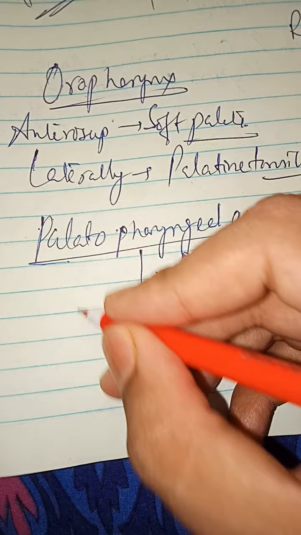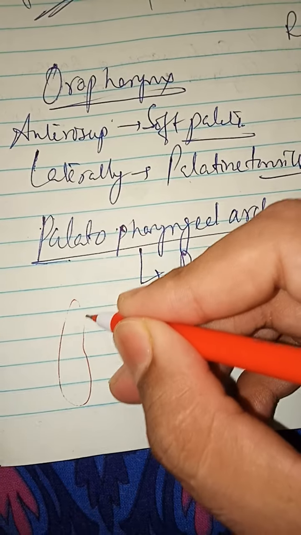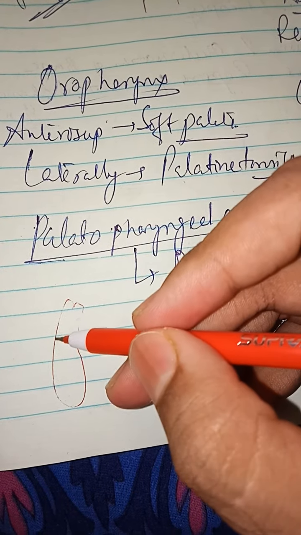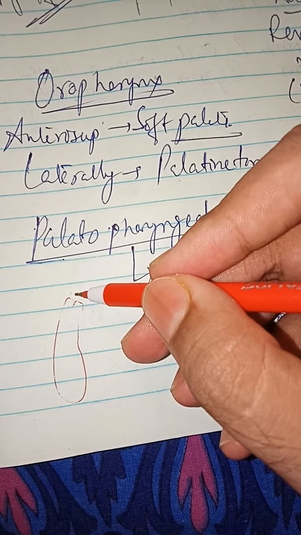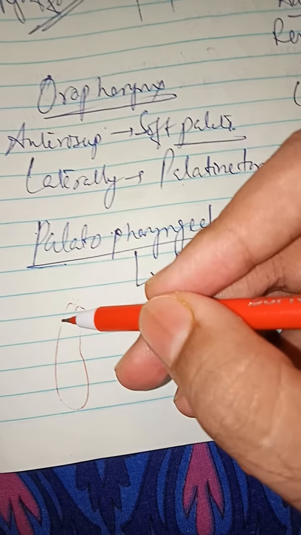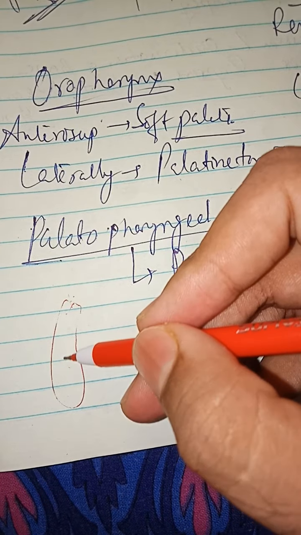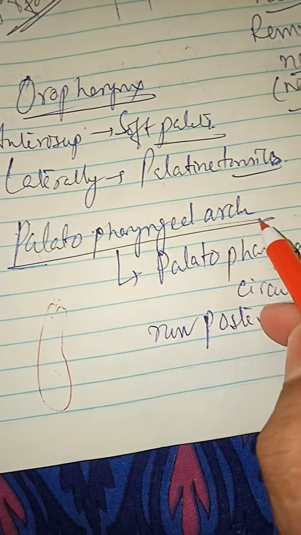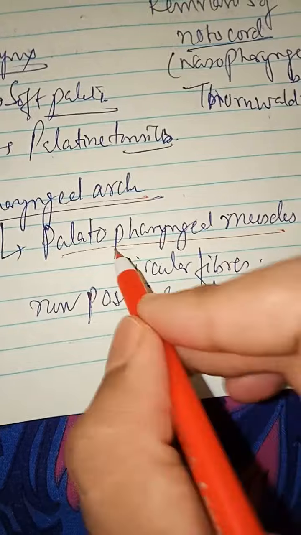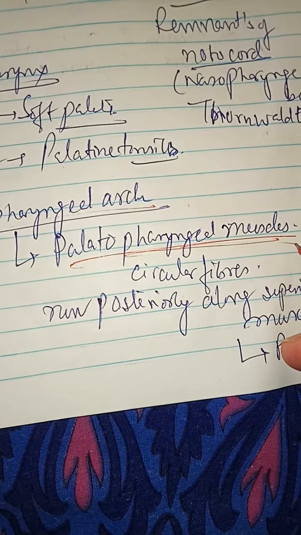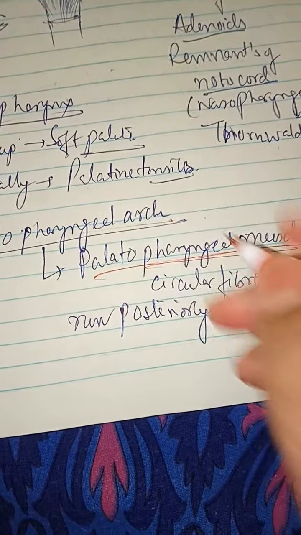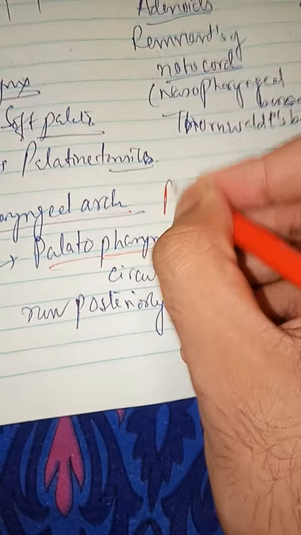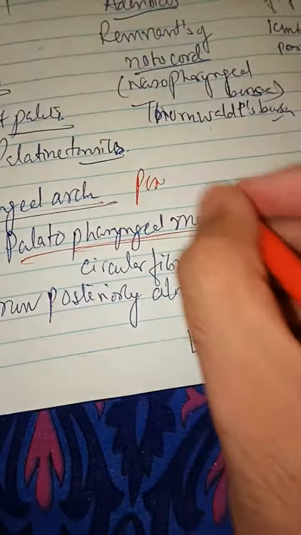Now the palatopharyngeal muscle. The palatine tonsils are guarded anteriorly by the anterior pillar, which is formed by the palatoglossal arch containing the palatoglossal muscle, and posteriorly by the posterior pillar, which is the palatopharyngeal arch, bounded by the palatopharyngeal muscle.